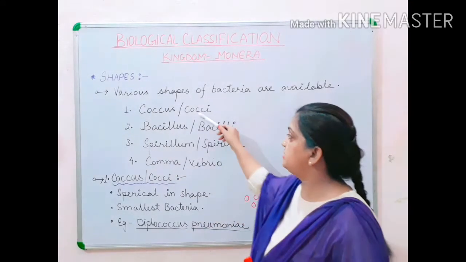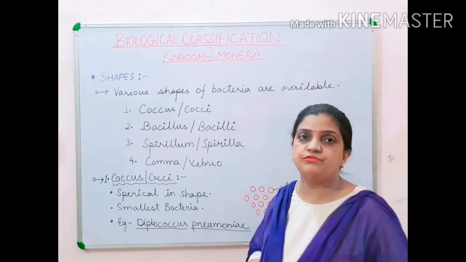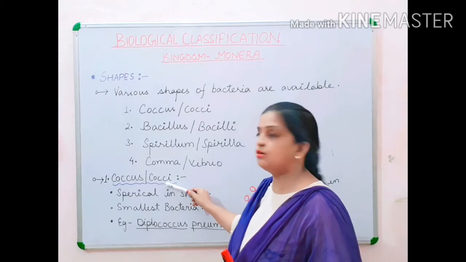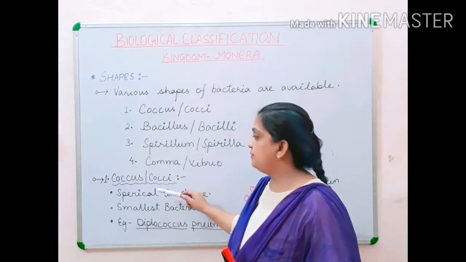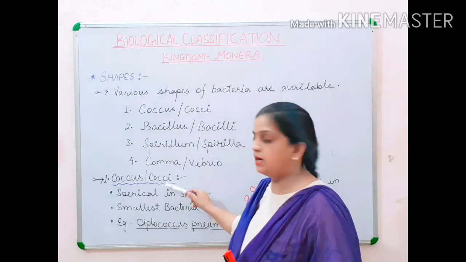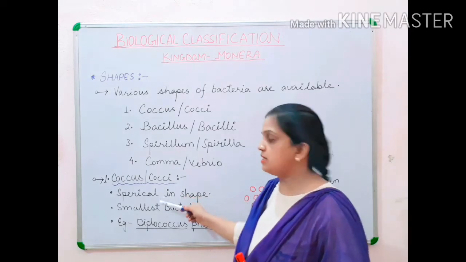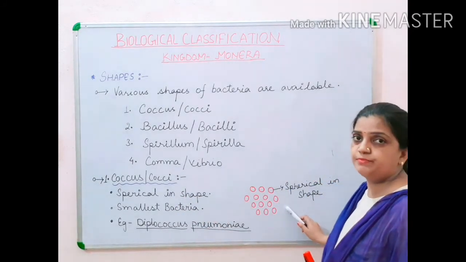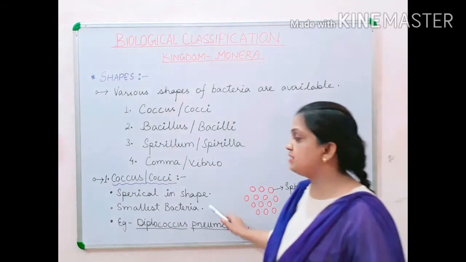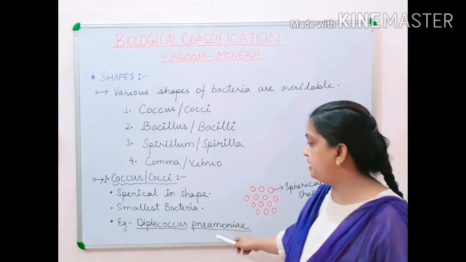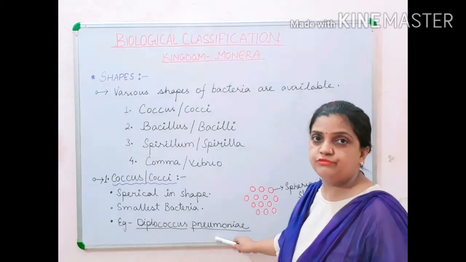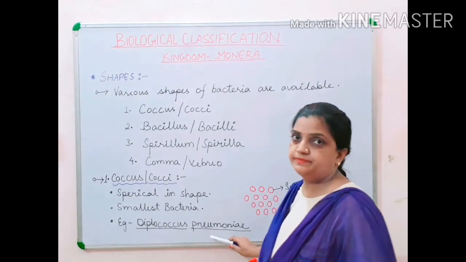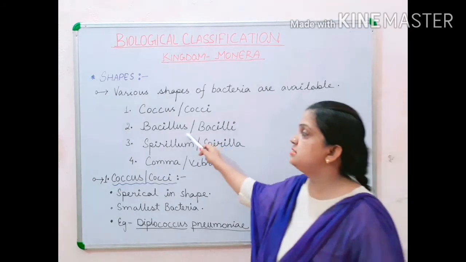Now children, let us discuss all these different types of bacteria in detail. Moving to the first type, that is coccus bacteria, or in singular form it is called cocci. So children, this coccus is a spherical shaped bacteria. You can see here, these are the spherical shaped bacteria. They are the smallest bacteria, and one example of coccus shaped bacteria is Diplococcus pneumoniae.